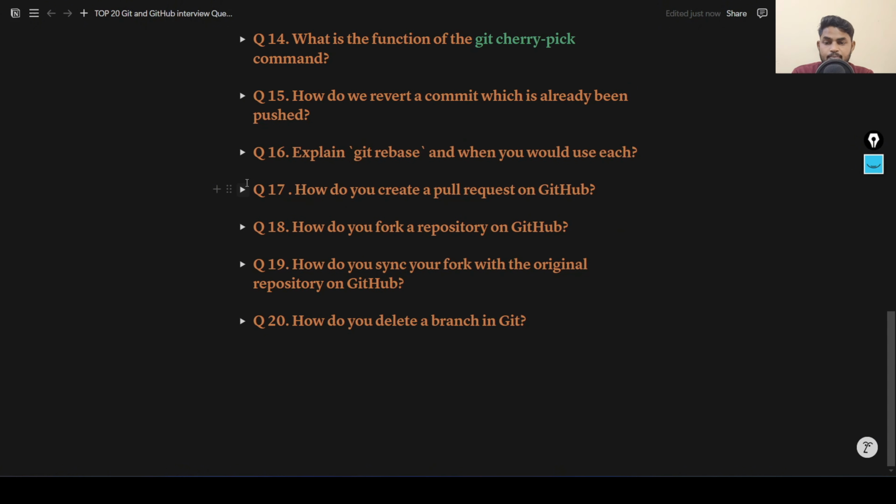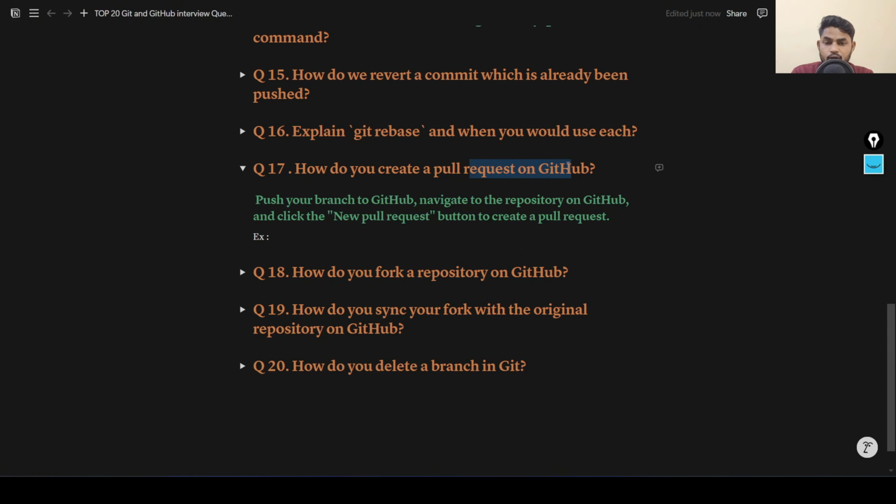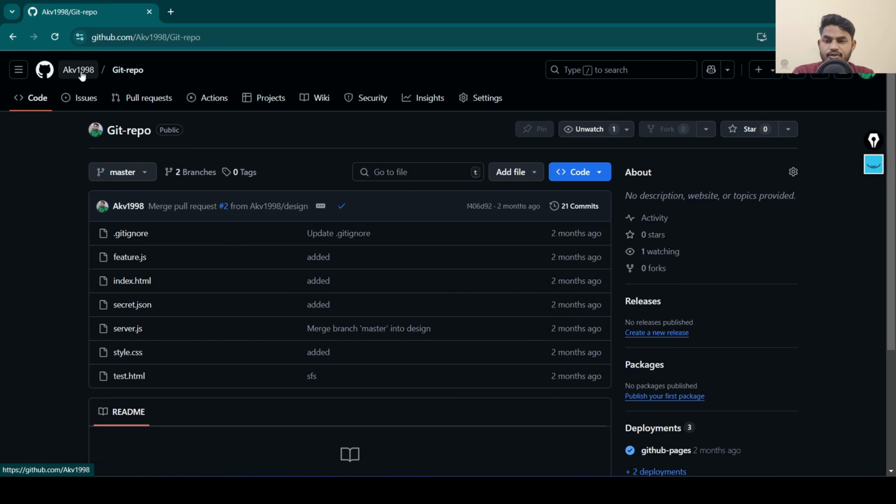Next question we have, how do you create a pull request on GitHub? This is very simple, so you can answer that. First, push your code to GitHub, then navigate to the repository on GitHub and click the new pull request button to create a pull request. For example, we are working in the Git repository. These are our changes.